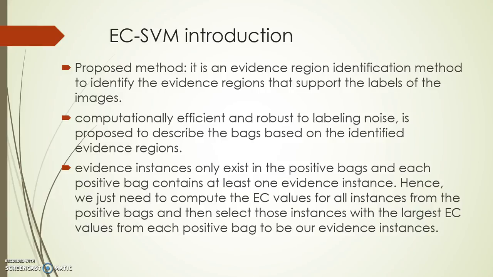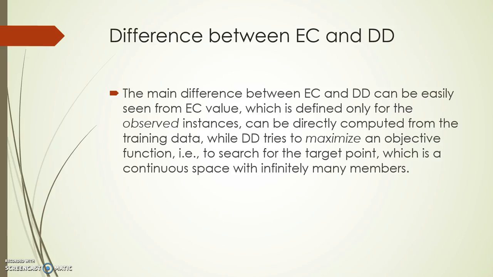Evidence instances only exist in positive bags, and each positive bag contains at least one evidence instance. Hence, we just need to compute the EC values for all the instances from the positive bags and then select the instances with the largest EC values from each positive bag to be our evidence instances. So, if you see, this kind of reduces the work we are trying to achieve.